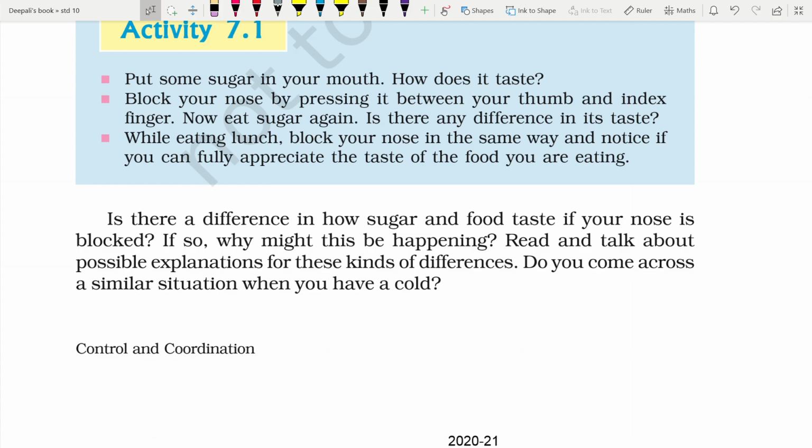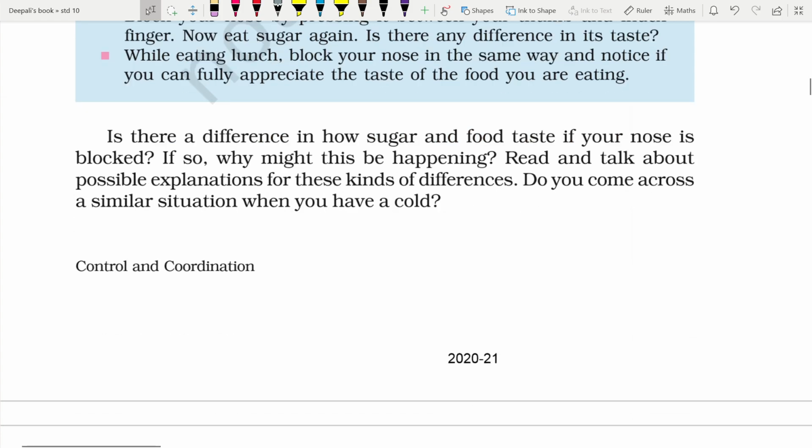Is there a difference in how sugar and food taste if your nose is blocked? If so, why might this be happening? Read and talk about possible explanations of these kinds of differences. Do you come across a similar situation when you have a cold?